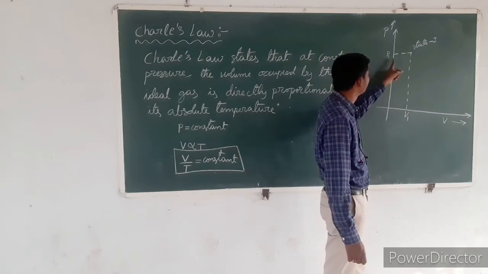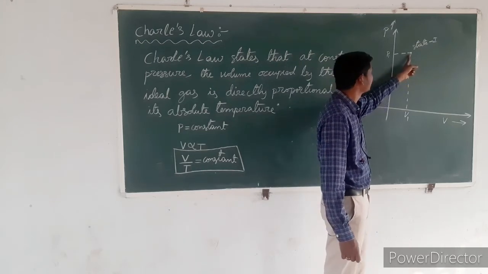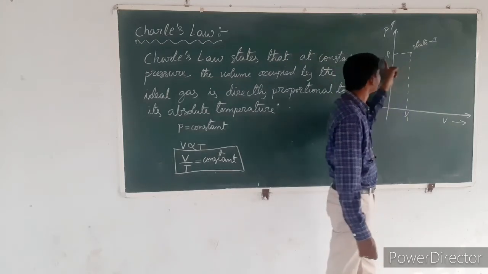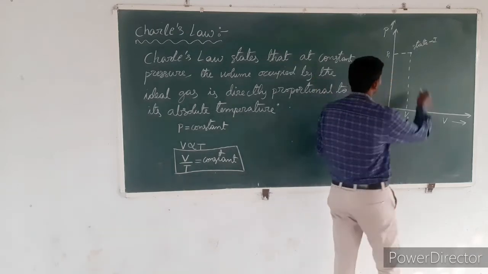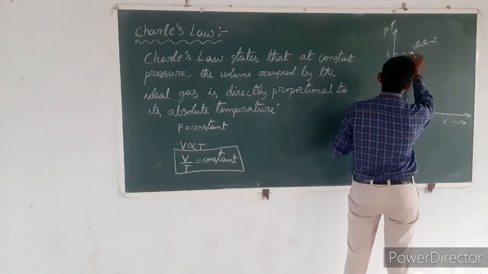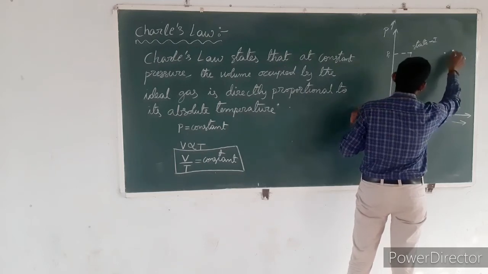So if the state of the ideal gas changes from state 1 to state 2, the absolute pressure of the ideal gas is constant. So at constant pressure, the system changes its properties from state 1 to state 2.